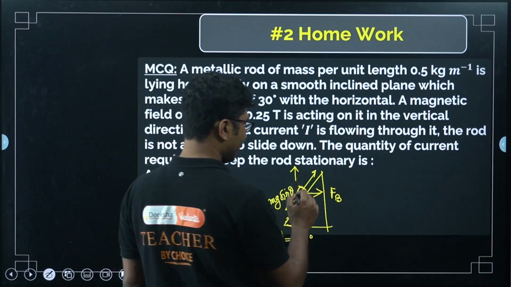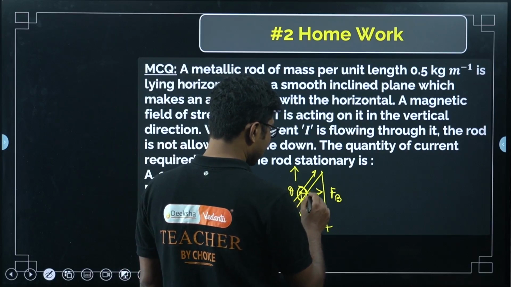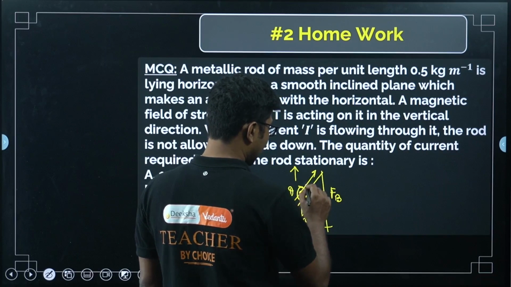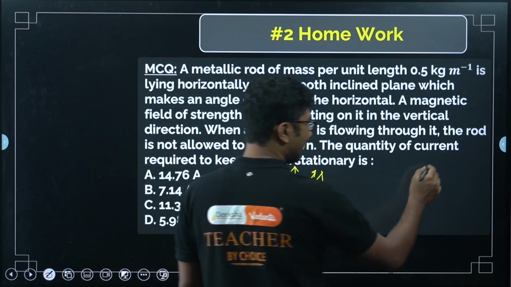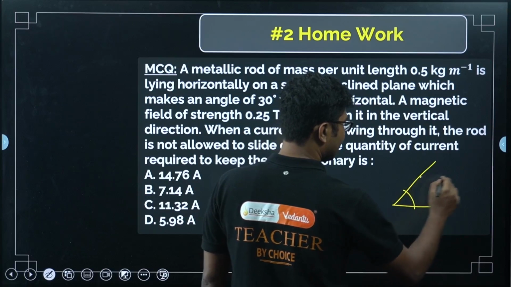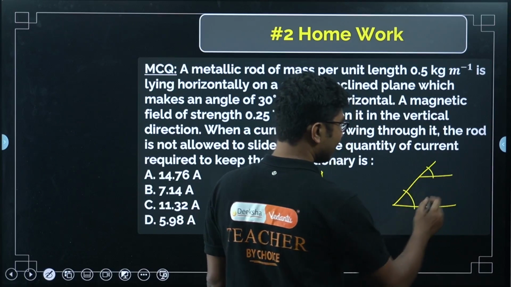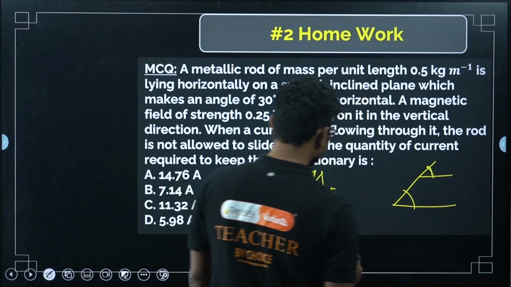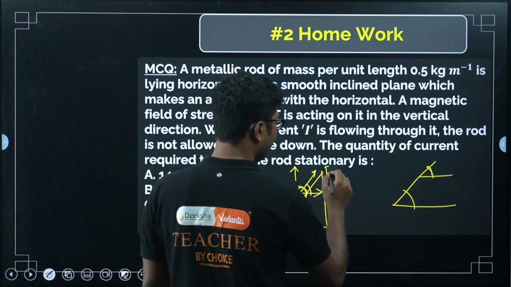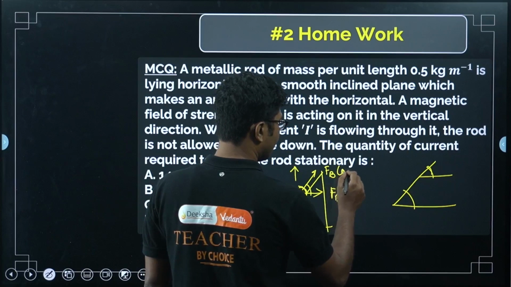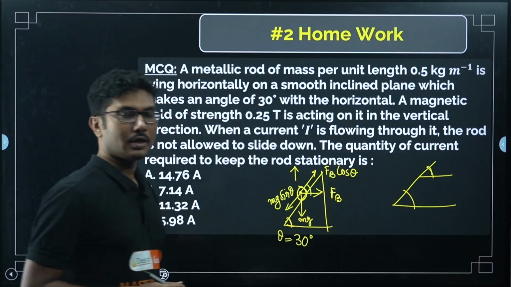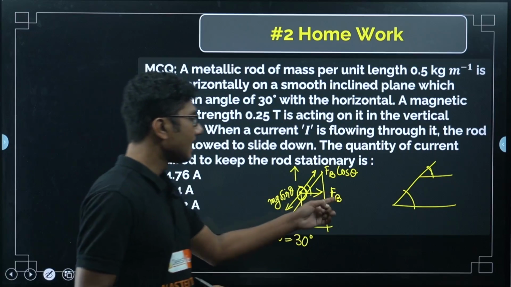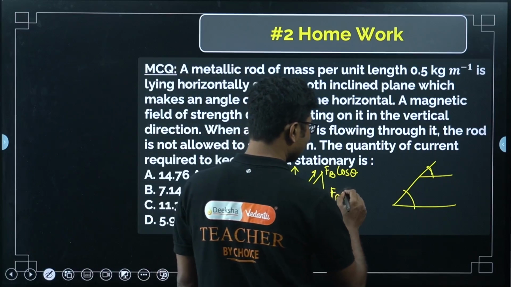Now, what is this component? If this angle is 30 degrees, then this angle will be the same, they are parallel, similar angles. So, this should be FB cos theta. Now, many of you have done a wrong thing by assuming that this force is BIl sin theta, so BIl sin 30.